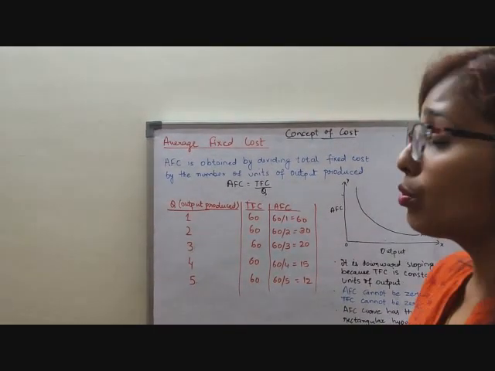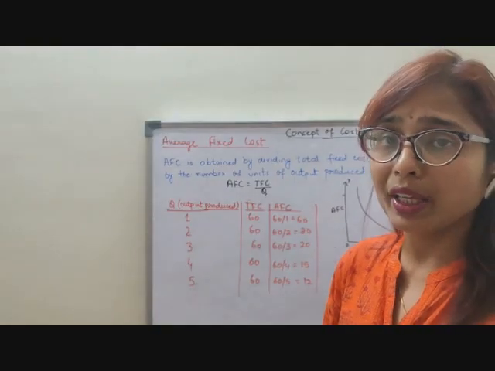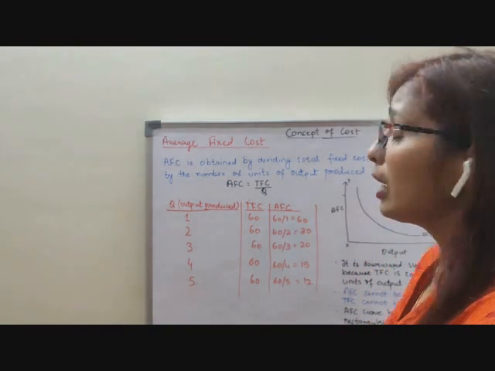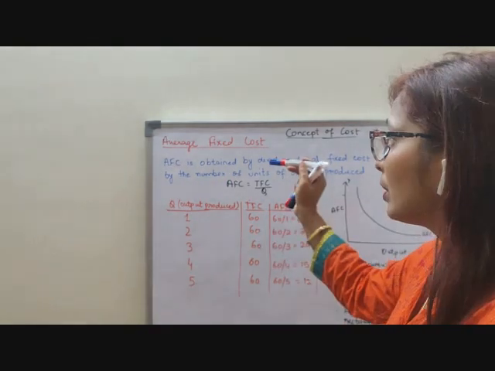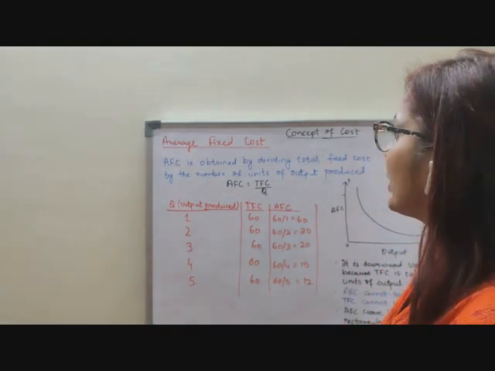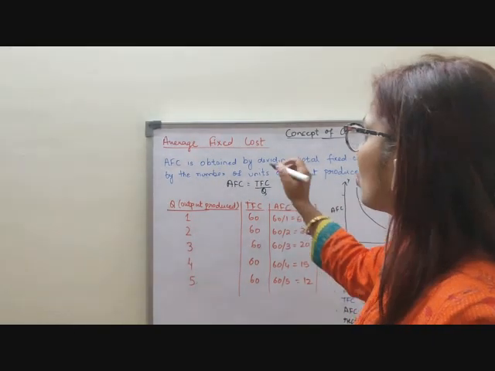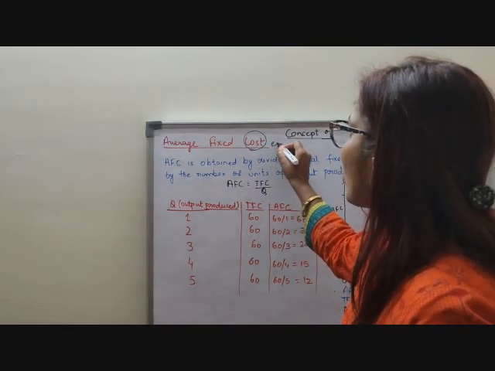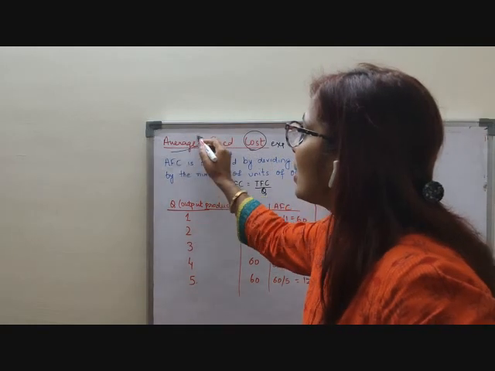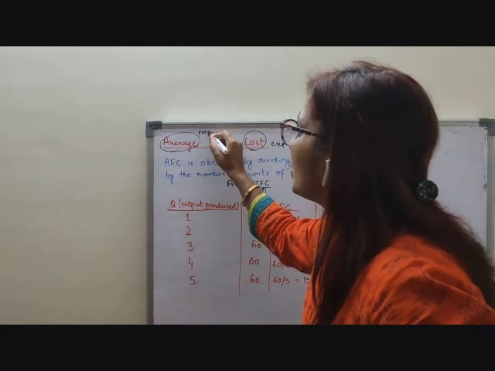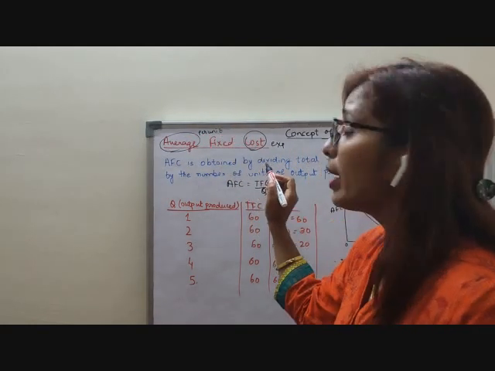So children, now coming to the average fixed cost. Hope you understood the average cost. We will understand average variable cost also, but after average fixed cost. Children, cost means what? Cost, I told, cost is the expenditure we are talking about. Clear? Now average is the per unit cost. Per unit we are calculating. So per unit fixed cost.